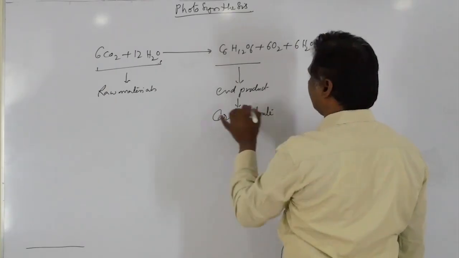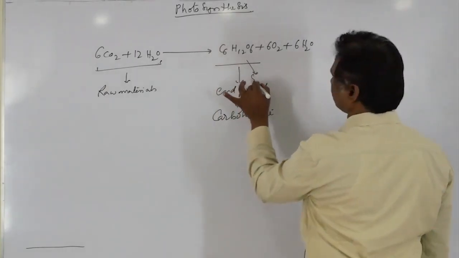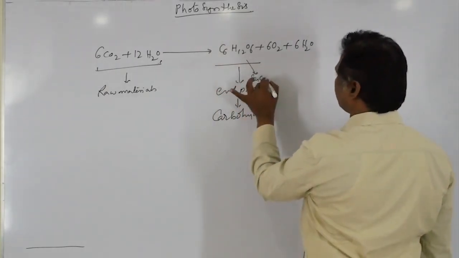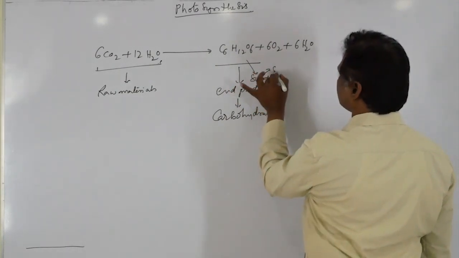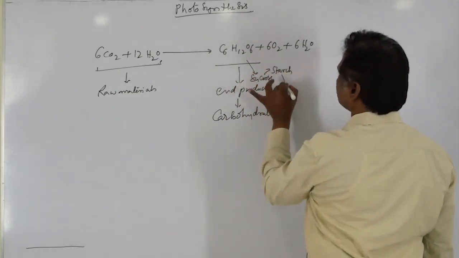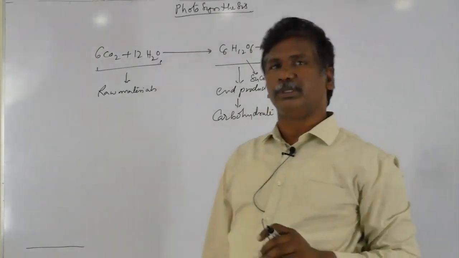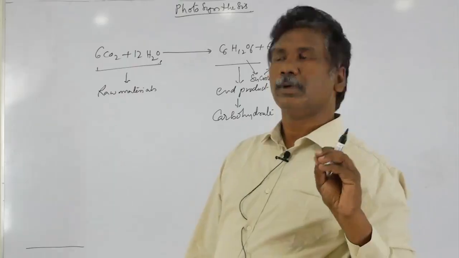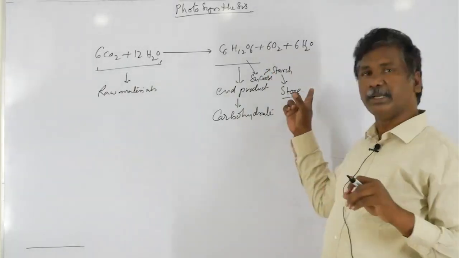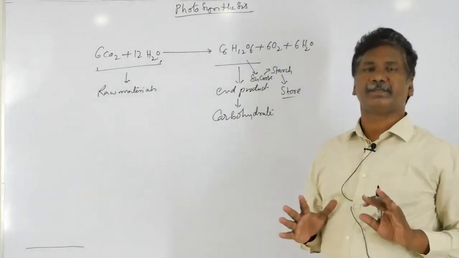That glucose is converted into sucrose, and that sucrose is modified into starch. That starch can be stored within the plants, so that it acts as an energy source to the plants.